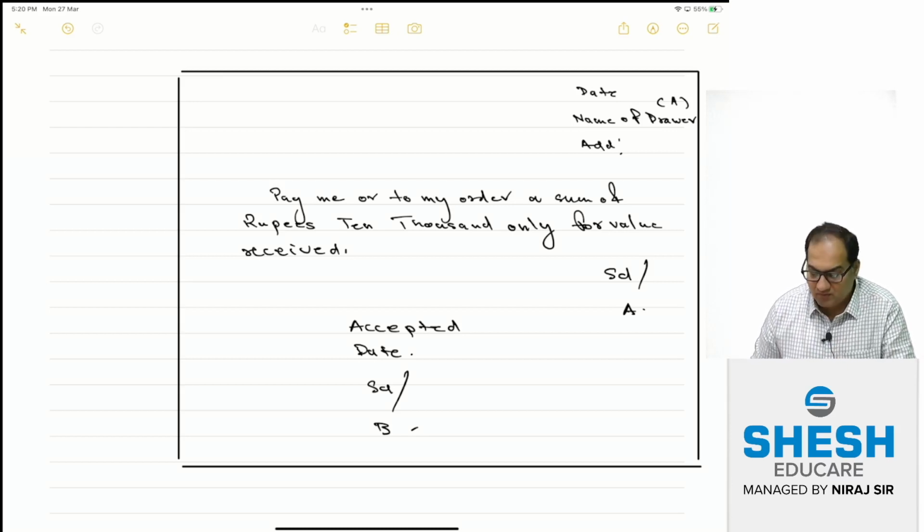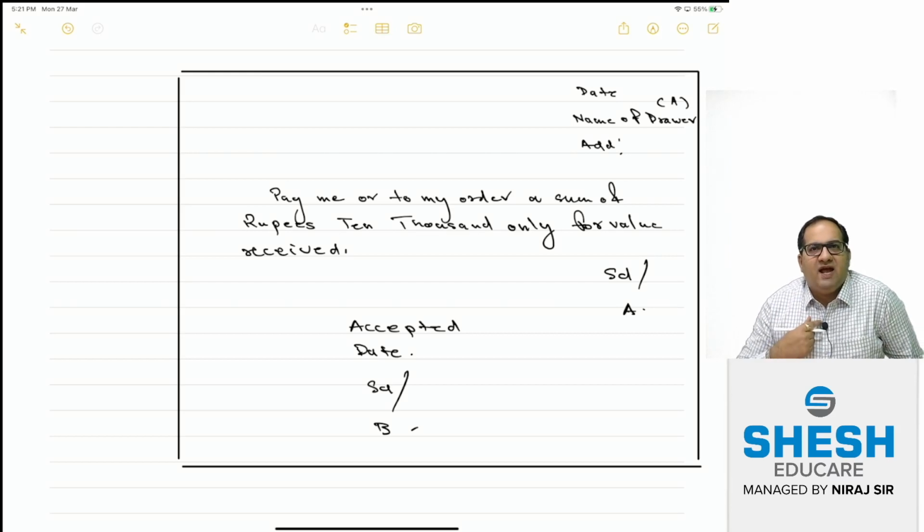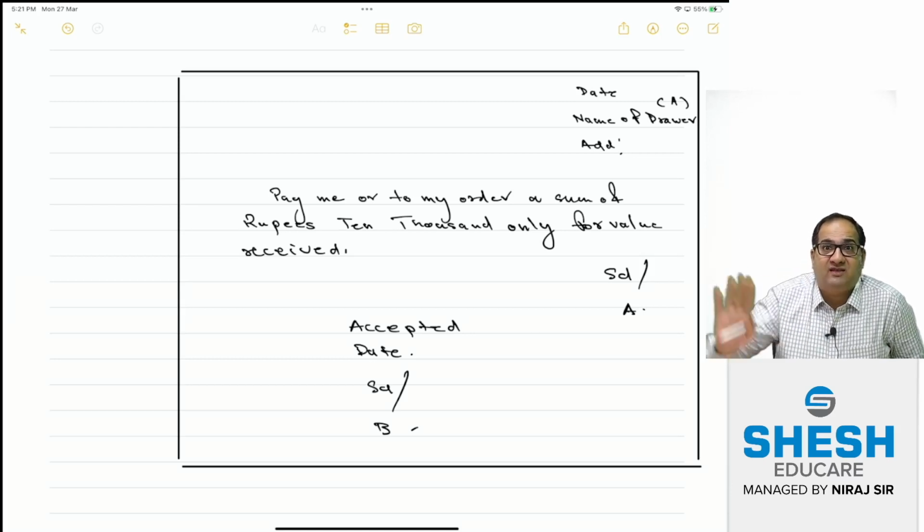Now, I have specifically said that when A makes it, A is a drawer and B is the drawee, also known as acceptor, because B is accepting this. What is he accepting? That he has to pay A or to A's order a sum of rupees 10,000 only for the value that he has received.